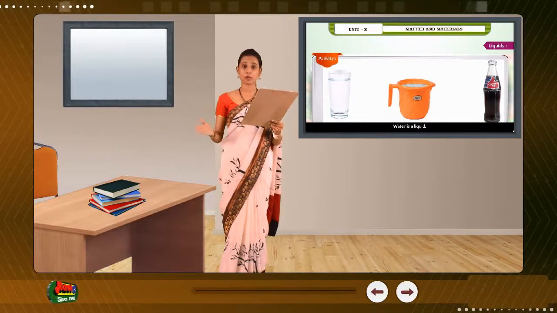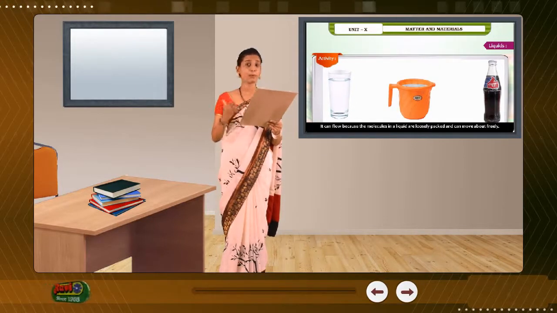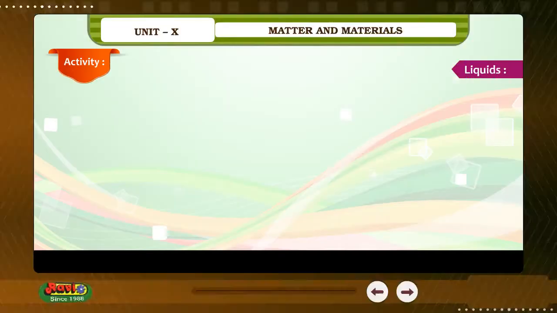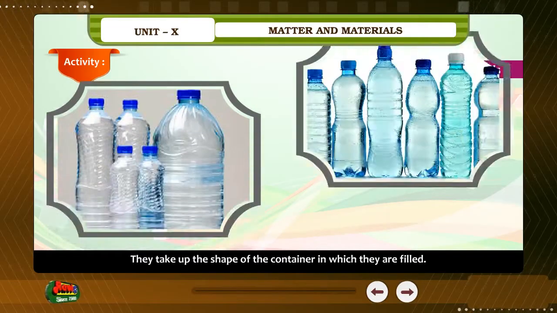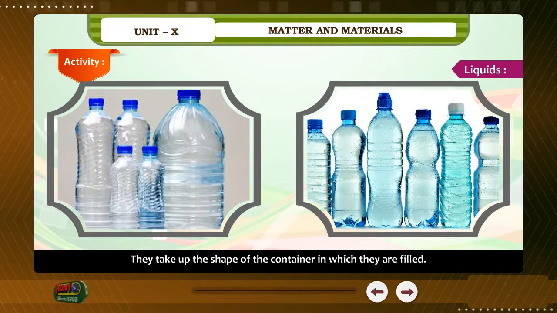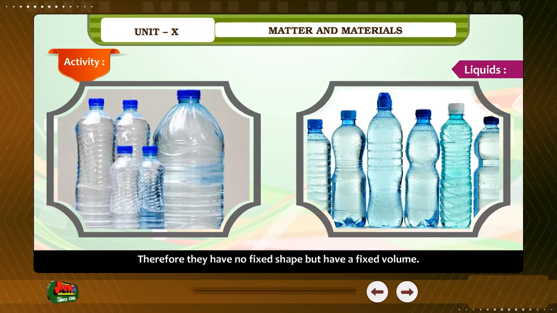Water is a liquid. It can flow because the molecules in a liquid are loosely packed and can move about freely. They take up the shape of a container in which they are filled. Therefore, they have no fixed shape, but they have a fixed volume.